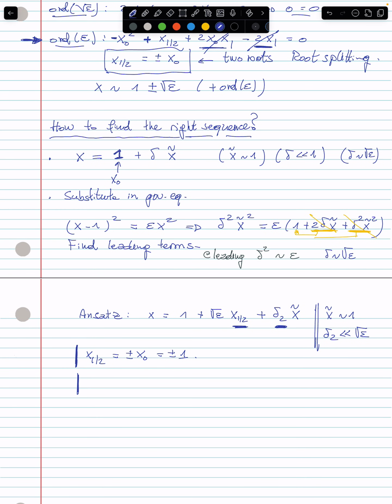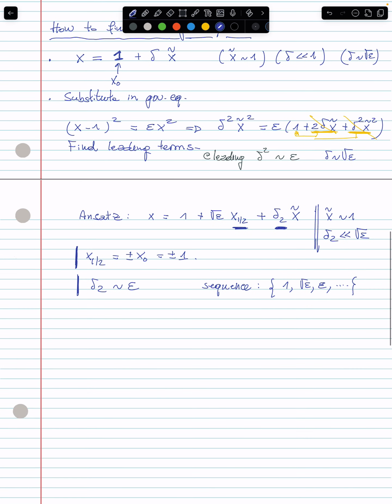But the most important part of the exercise is that you should come up with a conclusion that delta 2 is of the same order of magnitude as epsilon, which means that the sequence is progressively building up, starting from 1, then square root of epsilon, then epsilon, and you could keep going this way in order to determine the different terms in that sequence. All right, so I hope this was clear.